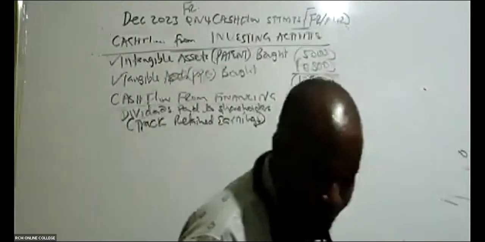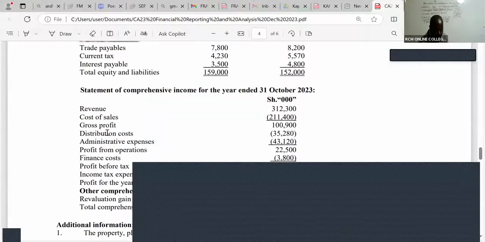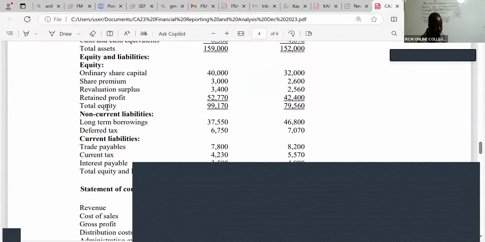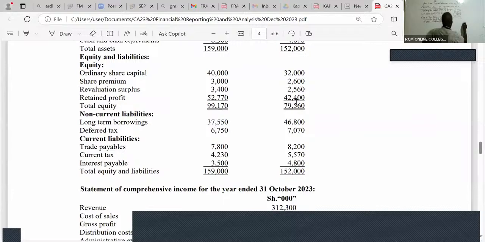Is there somebody who is able to see retained earnings in their balance sheet? Retained earnings is the same as retained profit. So you can see the balance brought down is 42,400. Remember, retained earnings in equity has to be credited. So balance brought down for retained earnings, which is the same as retained profit, is 42,400.